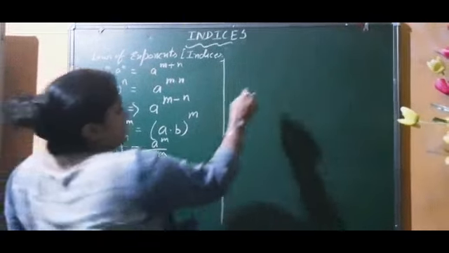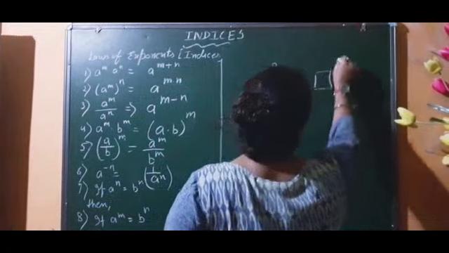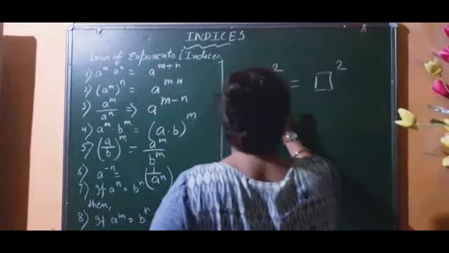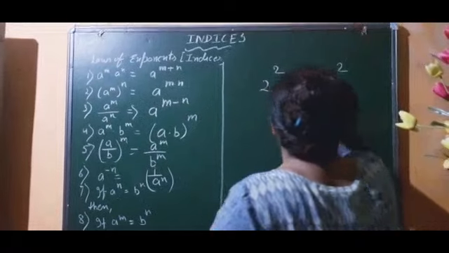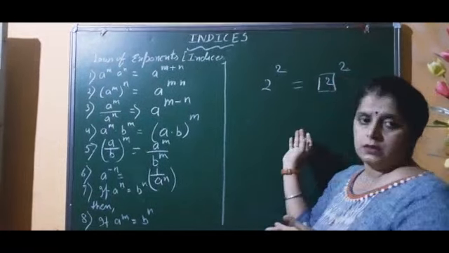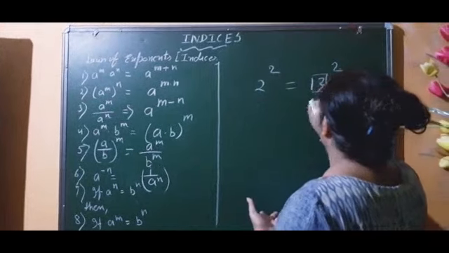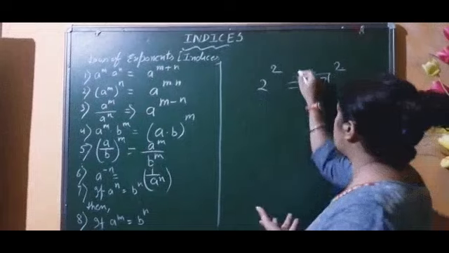Because if I am writing that 2 to the power 2 is equal to dash to the power 2, if this LHS is equal to RHS, powers are the same, naturally the same number will be there, then only it is equal. You can't write that 2 square, that is 4, is equal to 3 square, that is 9. This is not equal.